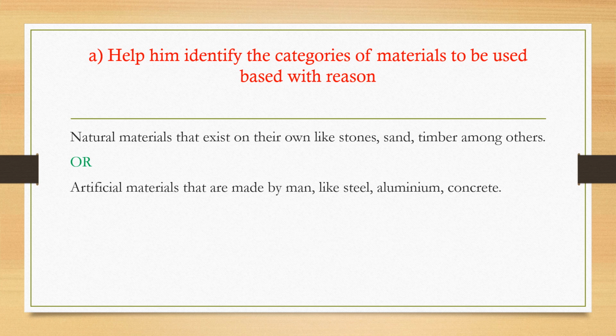So steel is an alloy. There is nowhere in the environment that we can get steel. It is an alloy of iron and carbon, and that is made by man. Man gets iron, and actually iron is also not a natural material because it doesn't exist as iron in the environment. It is got from its ore, iron oxide plus some others. Therefore iron is also made by man because it is obtained through industrial processes.